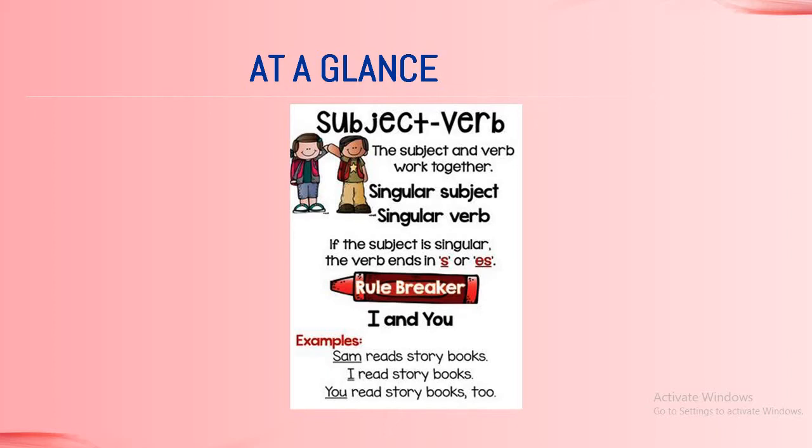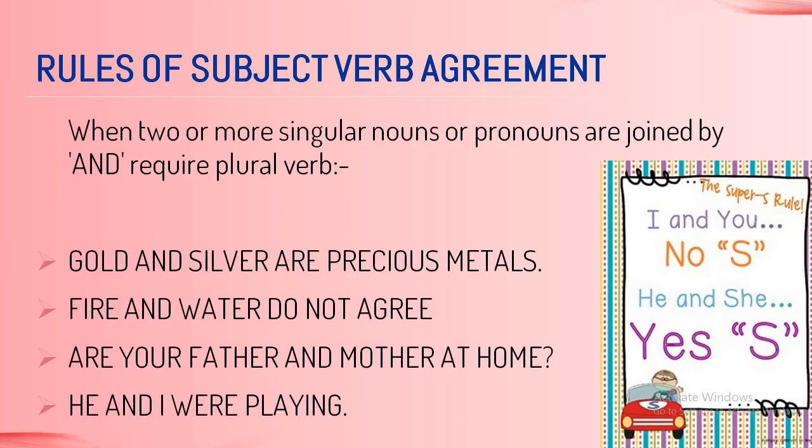And there are certain exceptions when we use the verb. For example, if we say I, being singular, with that we use the first form of the verb, without using S or ES. So, I read storybooks. The next word is you. You read storybooks. So you and I are exceptions, though they are singular. Still we use the first form of the verb as it is. Fine. So now let us go to rule number 1.